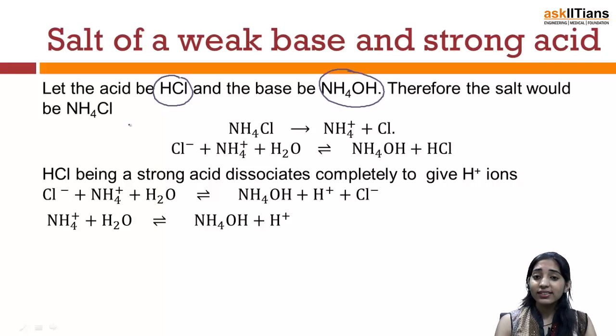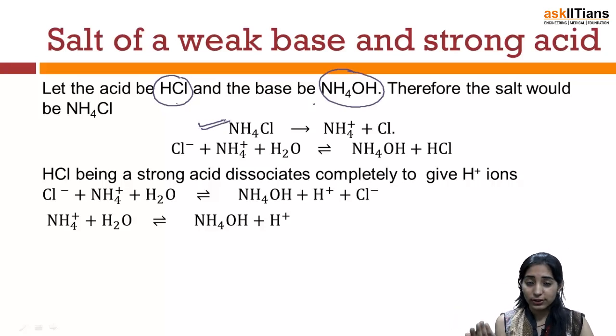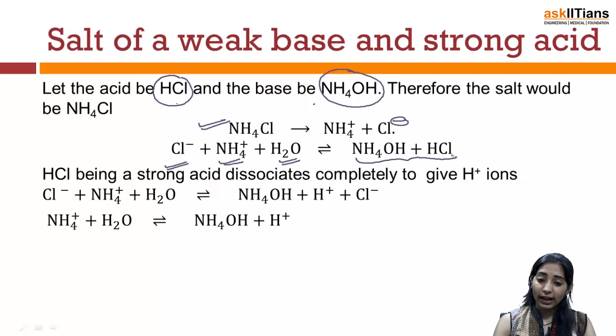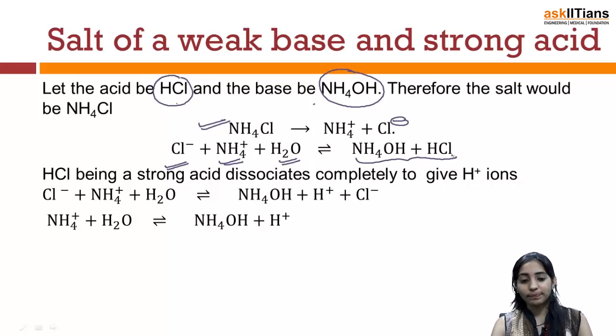Therefore, the reaction that will be taking place will have HCl plus NH4OH to form NH4Cl. Now that means that NH4Cl will get dissociated to NH4 positive plus Cl minus. Now we can also say there will be an equilibrium between NH4 positive, Cl minus and water, and the reaction will be NH4OH and HCl.